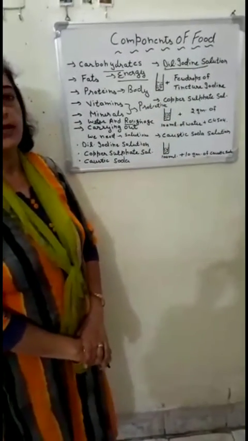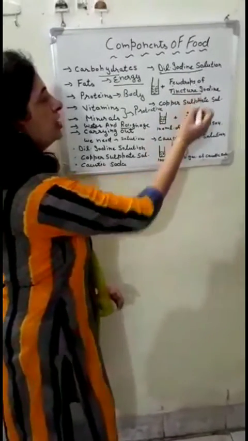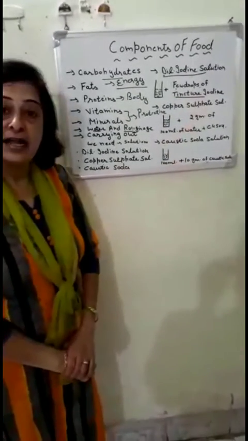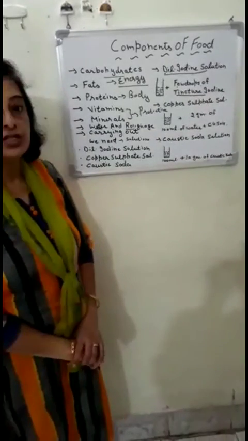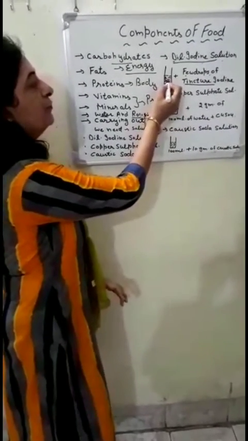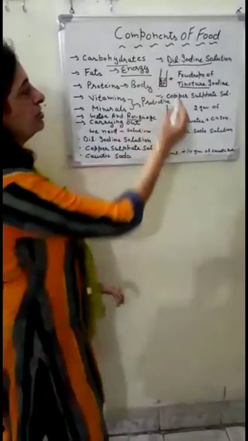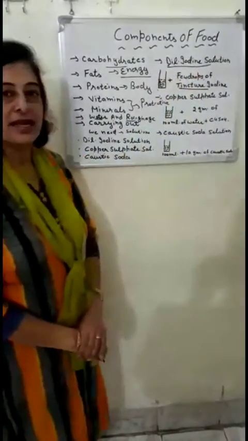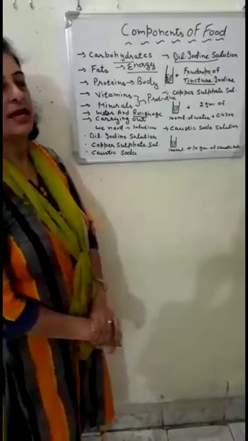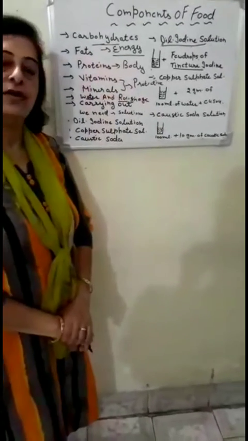We can prepare it by adding a few drops of tincture iodine in a test tube half filled with water and shaking it well. Now your dilute iodine solution is ready.